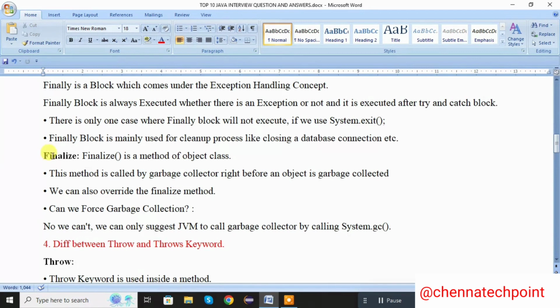Next one, finalize. Finalize is a method of the Object class. This method is called by the garbage collector right before an object is garbage collected. We can also override the finalize method. Then immediately the interviewer may ask, can we force the garbage collection? No, we cannot. We can only suggest the JVM to call the garbage collector by calling the System.gc method.